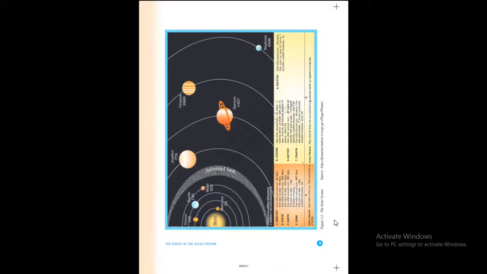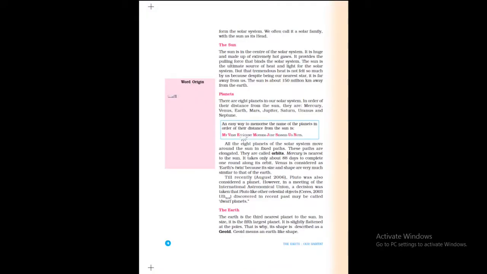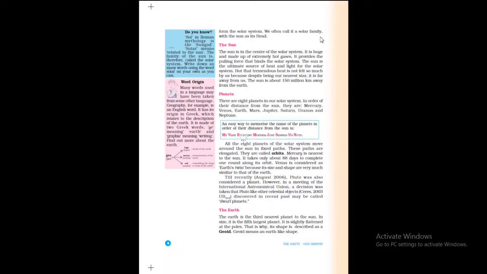Let us turn the next page, that is page number 4. Asteroids, meteoroids, sun, 8 planets, satellites form the solar system. They are the members of the solar system. We often call it a solar family with the sun as its head.